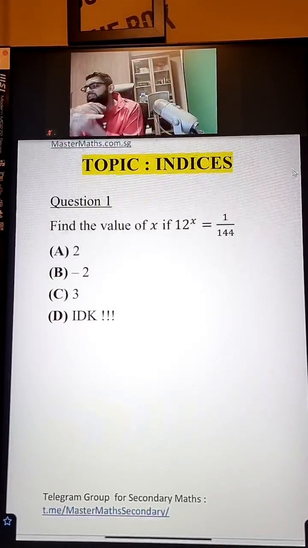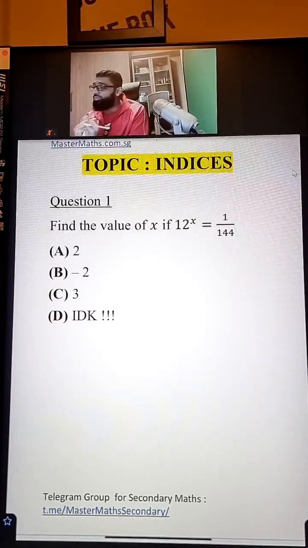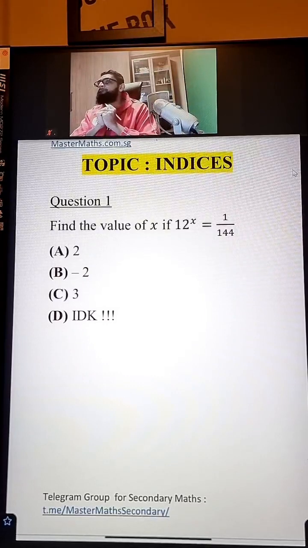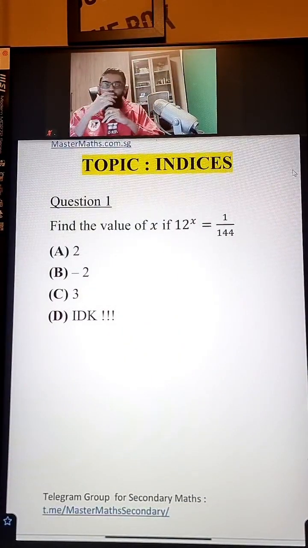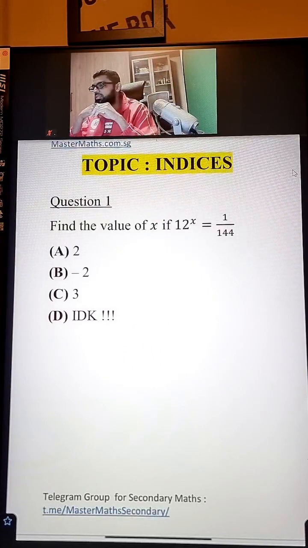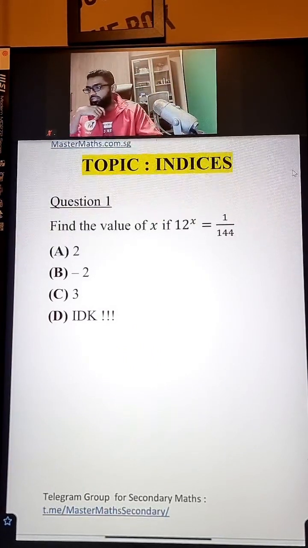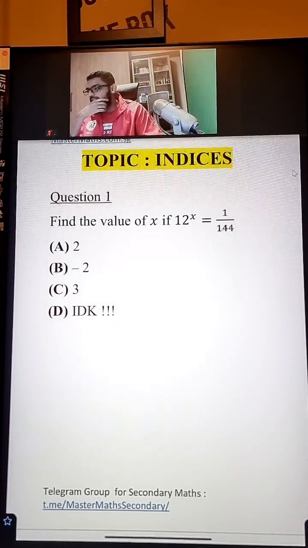But before that, for those who just joined, welcome to the live. What are your answers for this? A, B, C, D, which one is it? Many of you said B. Okay, you said the answer is -2.